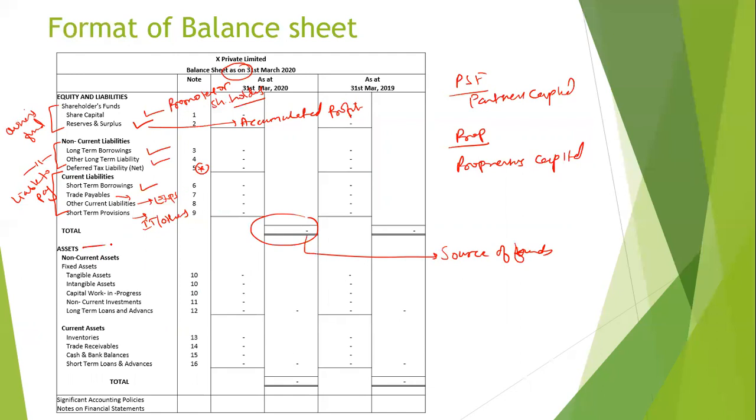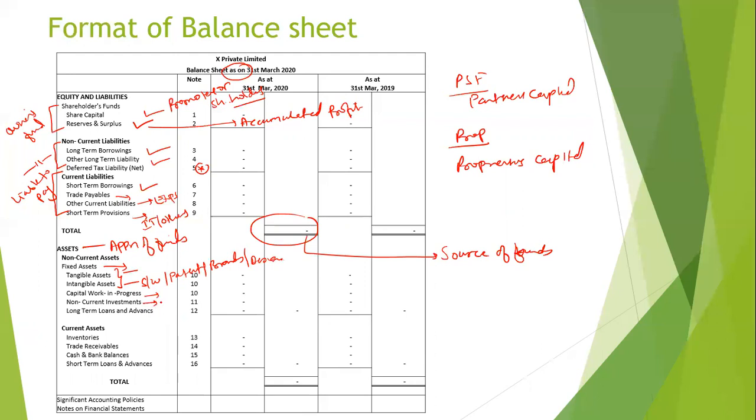Then this is the application of funds, where the funds are applied. So this is the fixed assets. Fixed assets are further divided into tangible assets and intangible assets, such as software, patents, brands, designs, etc. Then we have whatever is in progress.